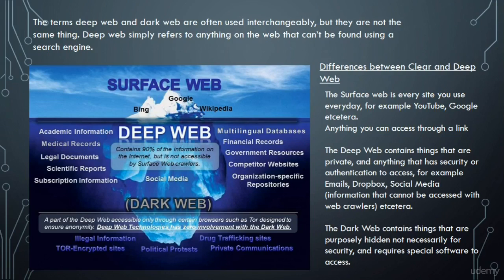Now the dark web contains things that are purposely hidden, not necessarily for security reasons, and requires special software to access it, which we'll be discussing later in this course. An example of that is Tor. We need the Tor browser to access the darknet, because those are basically sites that are purposely hidden so that you can't index them with a search engine, unlike the deep web and the surface web.